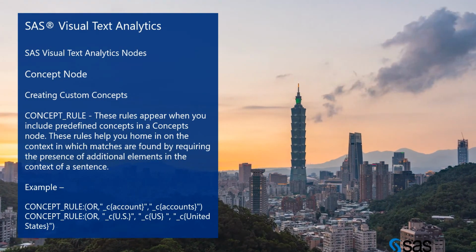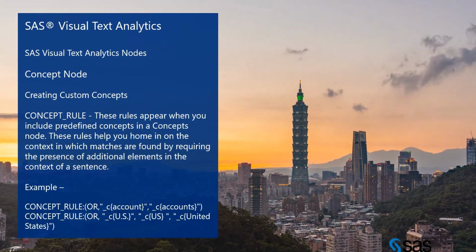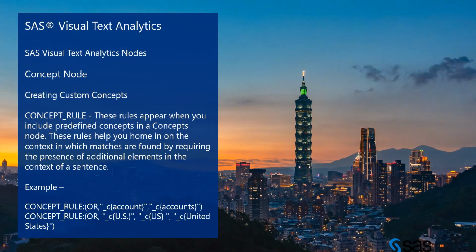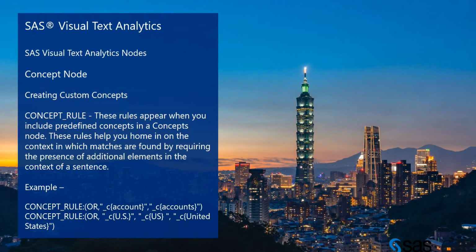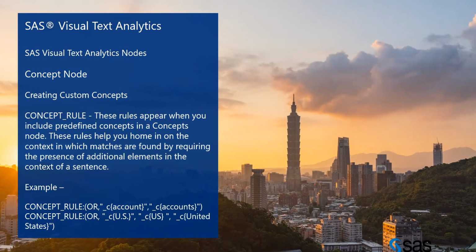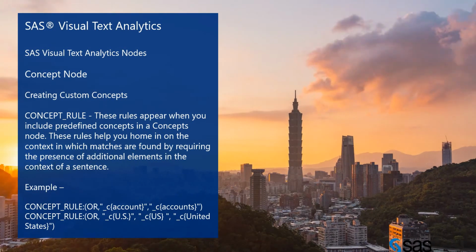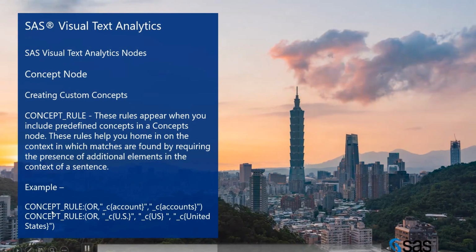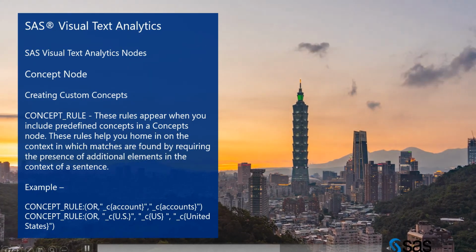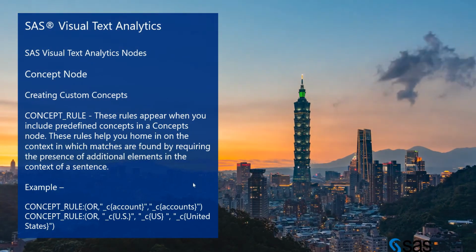These rules help you home in on the context in which matches are found, requiring the presence of additional elements in the context of a sentence. How do we write the concepts rule? This is the rule, concepts underscore rule, or so, according to your requirement.